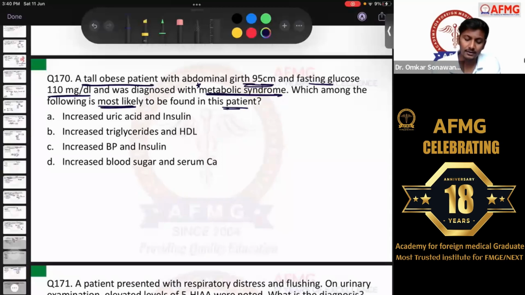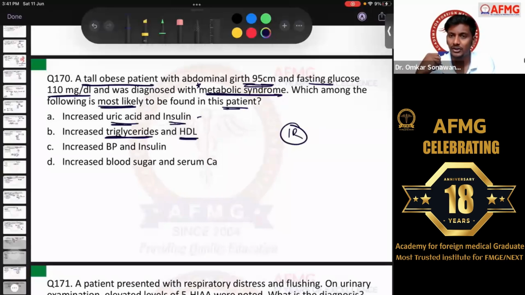So now people are saying the option was increased triglycerides. It is a cause definitely, but it was not increased cholesterol or LDL. So better look for the other options. Option A says increased uric acid and insulin. Maybe insulin can be decreased because there is morbid obesity, so there can be chances of insulin resistance. In metabolic syndrome there are high chances of insulin resistance in the patient, remember. Therefore there would be elevated levels of insulin in the patient. So that can be seen definitely in the patient.